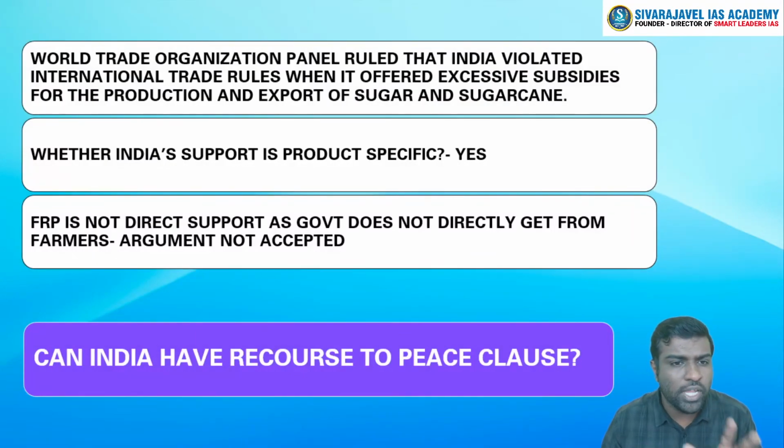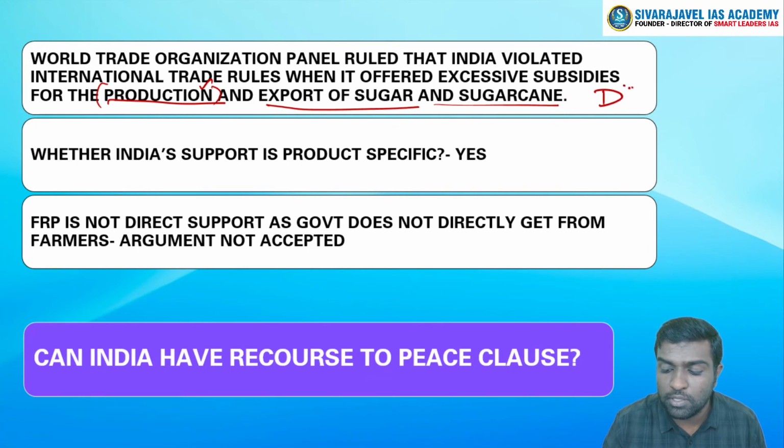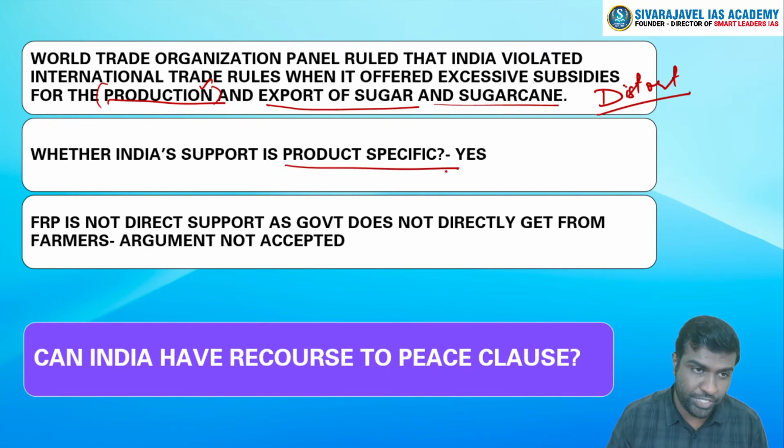So what happened right now, why is it in the news, is that the WTO ruled that India has indeed violated the rules, and that the sugar subsidies given by India are in excess of the de minimis provision of the Agreement on Agriculture. And therefore, India is giving subsidies and export related subsidies to sugar and sugarcane, which will distort the price or give undue advantage to sugar and sugarcane in India for its exports. So whether India's support is product specific or not is the main question that they dealt with.